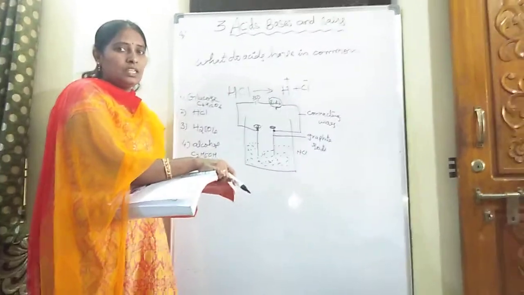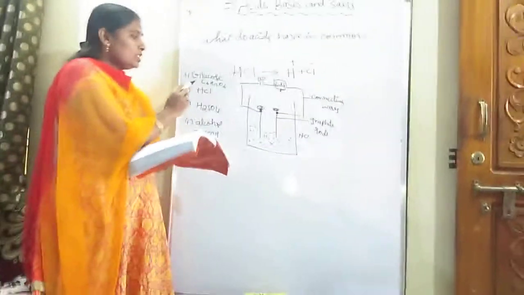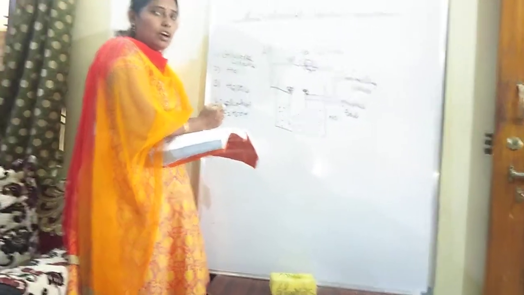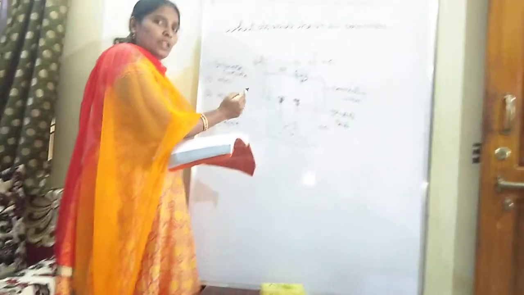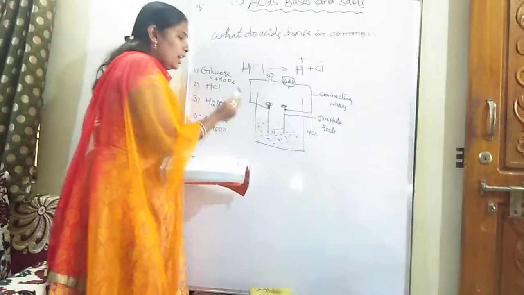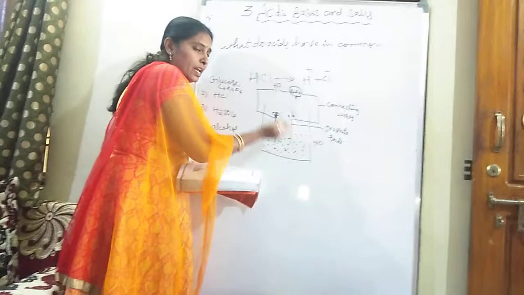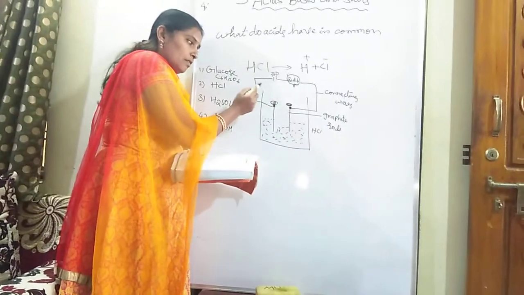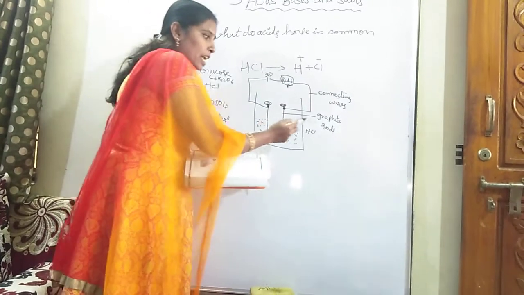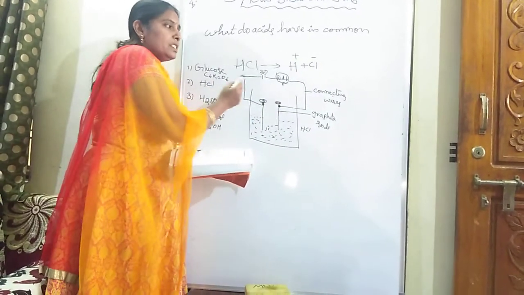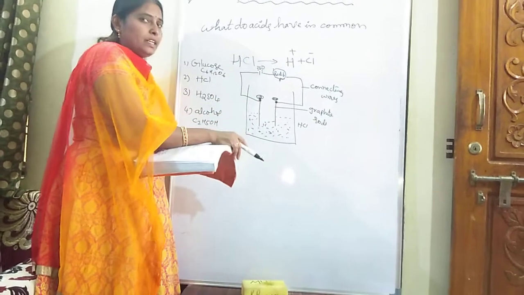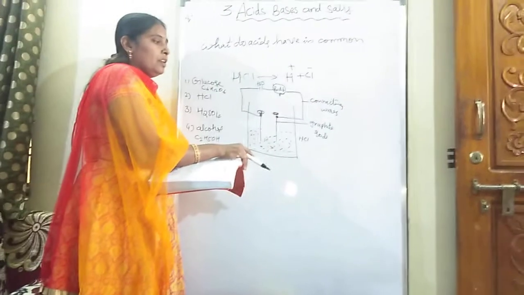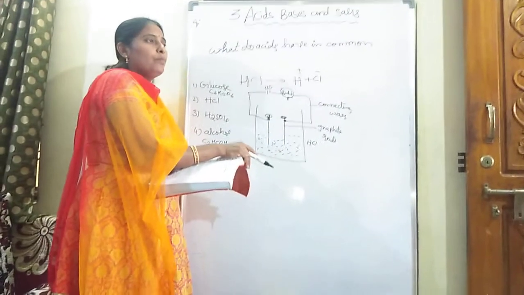For the simple activity given, we have to prepare four solutions: glucose solution, hydrochloric acid solution, sulfuric acid solution, and alcohol solution. Take a beaker and fill it with any one of these solutions. Here I am using HCl. Insert two graphite rods, which act as a cathode and an anode. The two graphite rods are connected with connecting wires, which are connected to a 230 volts AC plug and a bulb. When current is passed, the bulb glows.